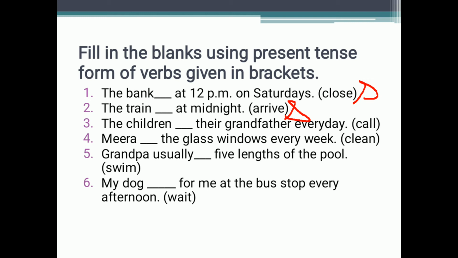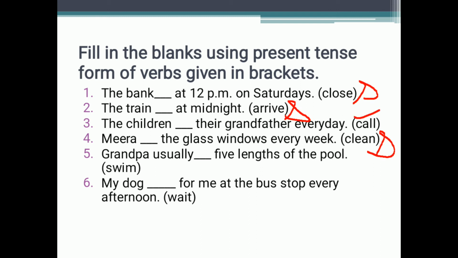The children dash their grandfather every day. Call. Now children means more than one. Child is used for singular, and children is used for plural. So call will be written as it is. The fourth one is, Meera dash the glass windows every week. Clean. Meera is singular. Meera is a single person, one girl. So with clean we will write s. Meera cleans the glass windows every week.